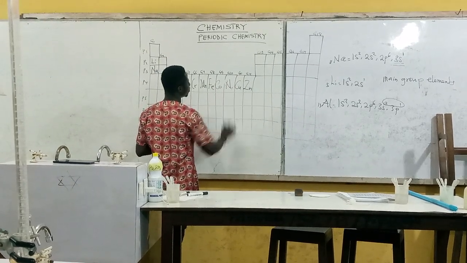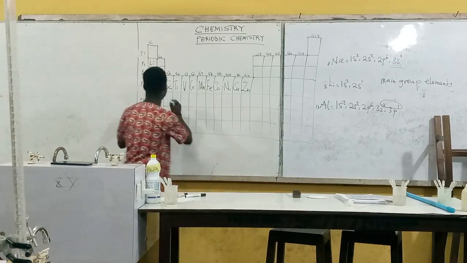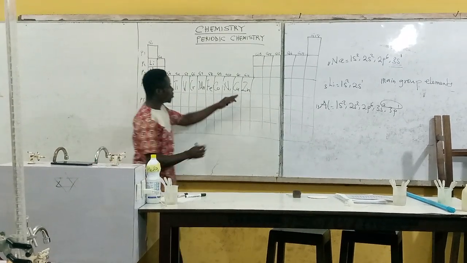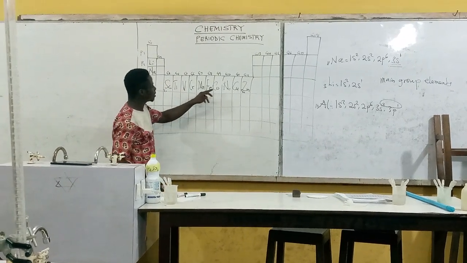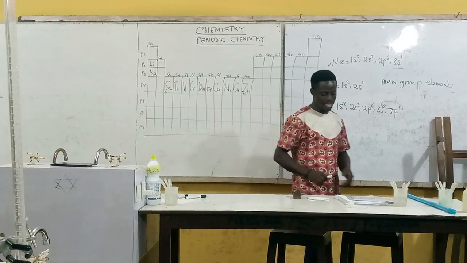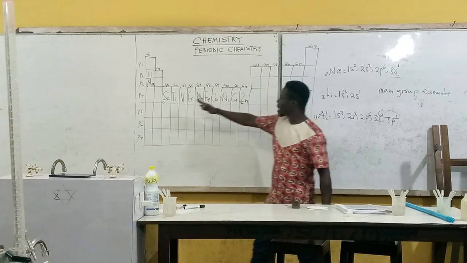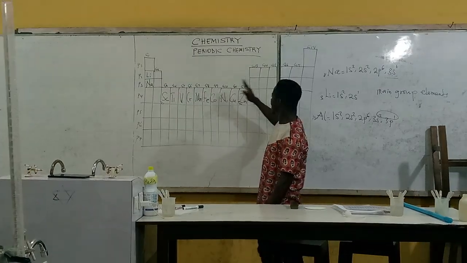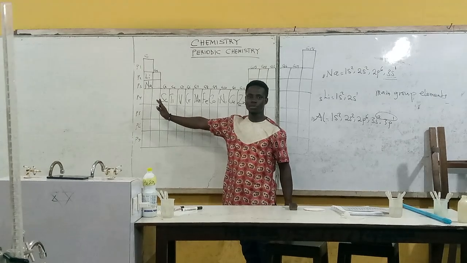So you can see from here that this is the 21st to the 30th element. So 1, 2, 3, 4, 5, 6, 7, 8, 9, 10. You can see from there that it gives us 10. So whenever you write and it's above 2, you have to add 10 to the number to get a group number.